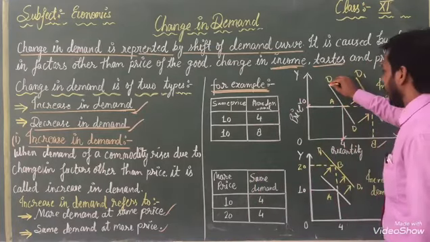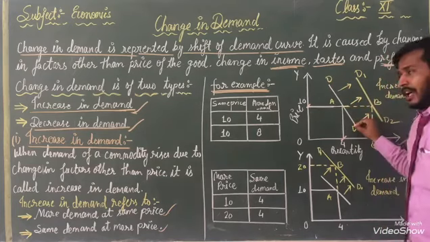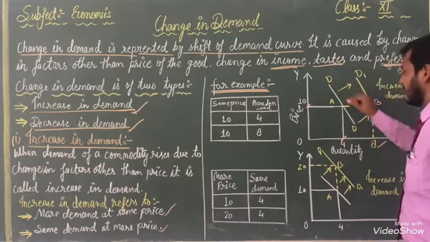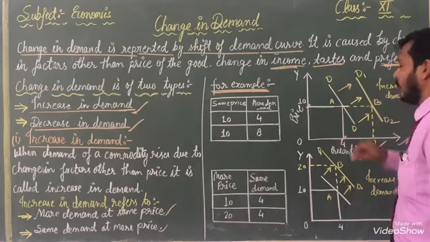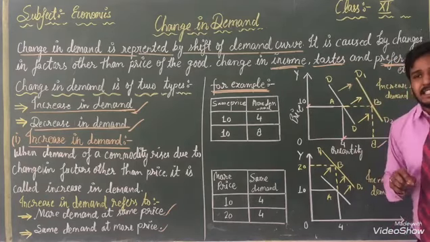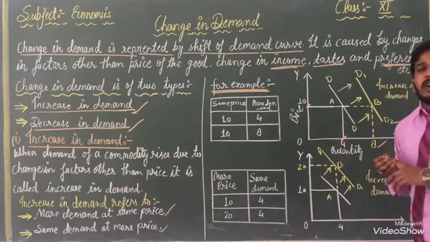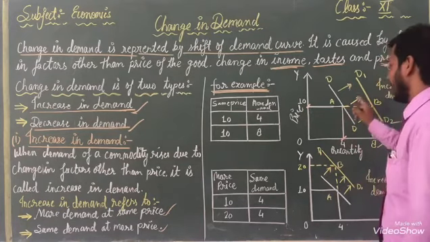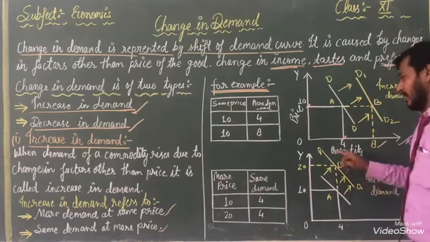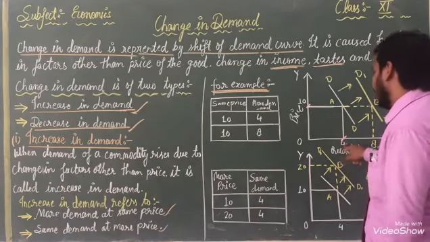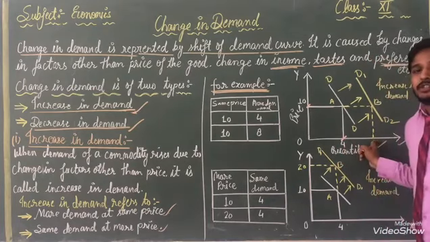Listen. This is the first line. After that is the second line. This is the D and this is the D1. With the help of the arrow, we are explaining it. We want to show you this is the increasing demand. When demand was 4 units, now our demand is 8 units.